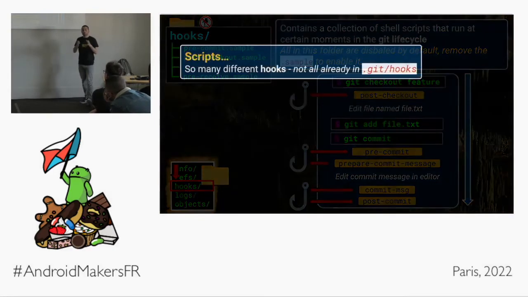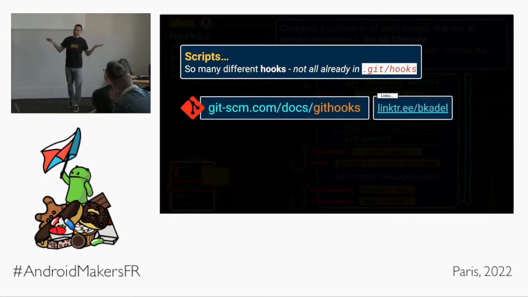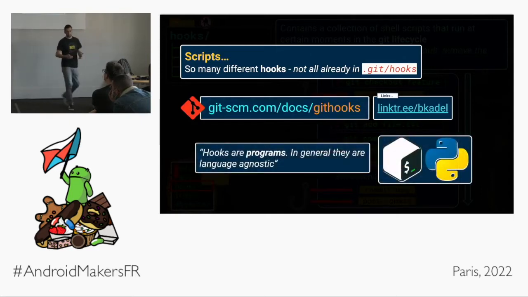And there are loads of different hooks, and actually they are not all present. Let me repeat that. All the hooks are not all present by default in the .git hooks folder. If you would like a comprehensive list of all of the hookable moments, then please head to the Linktree and look for this link. There's a bunch of different things you can jump into. But hooks are just programs, and they are language agnostic. So you could write them in Shell or Bash or Python.